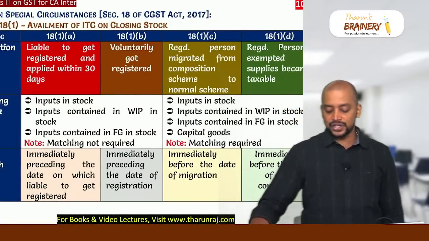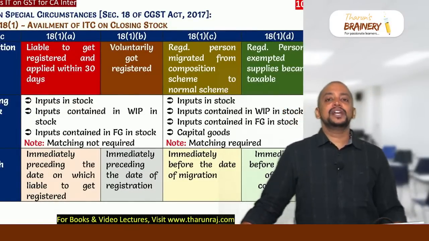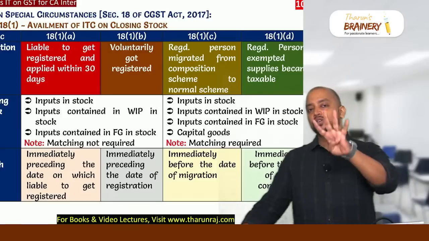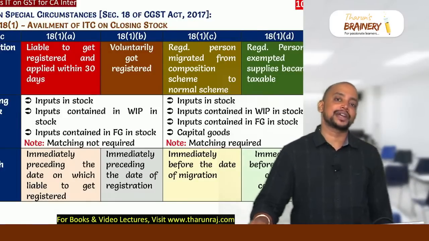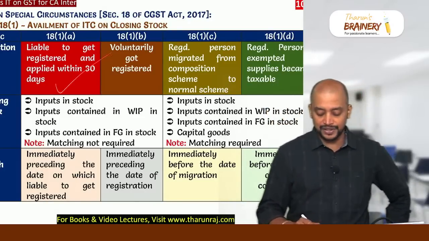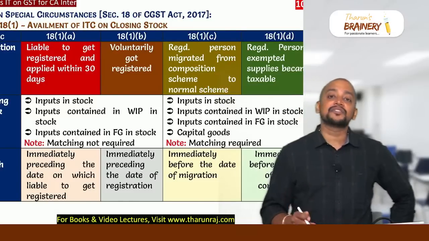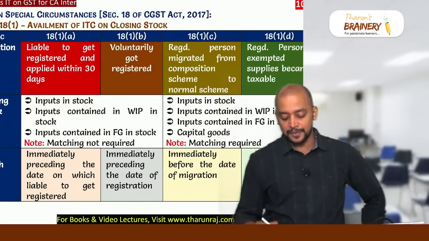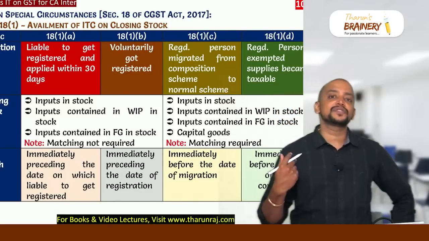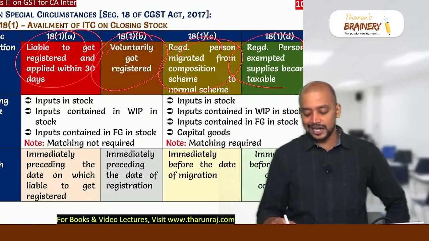And then section 18. Section 18 subsection 1 talks about availment of ITC on closing stock. Total 4 cases we can avail the ITC on closing stock. 18(1)(a), I am liable to get registered and I make application for registration within 30 days. Voluntarily I am getting registered, or I am migrating from composition scheme to normal scheme, or my outward supplies which were exempted now became taxable. So in these 4 cases we can take ITC on closing stock.